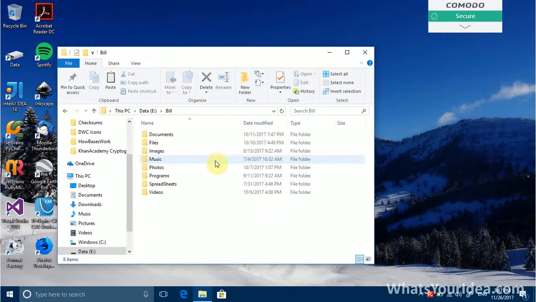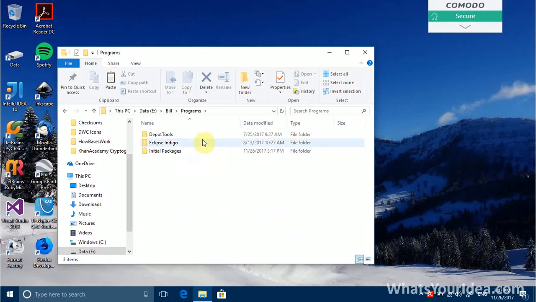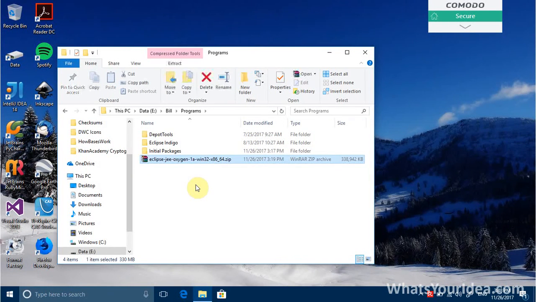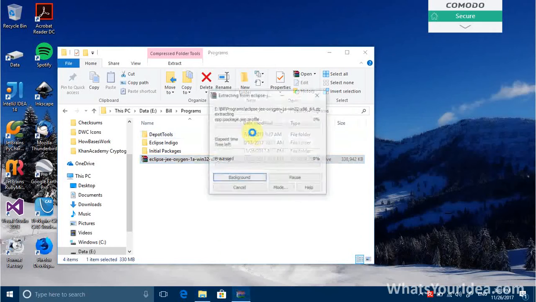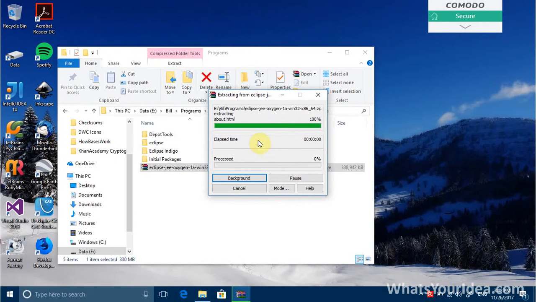I want to install it in here. And just paste it in here. And extract it. It will take some time.